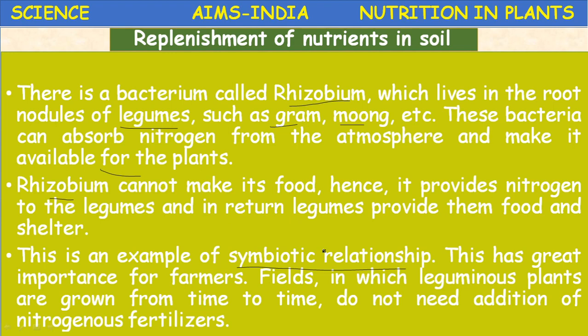So crop rotation is the best method suggested to replenish the nutrients naturally in the soil. Rhizobium is a useful bacterium present in the soil in association with leguminous plants, or Fabaceae members, pulses.